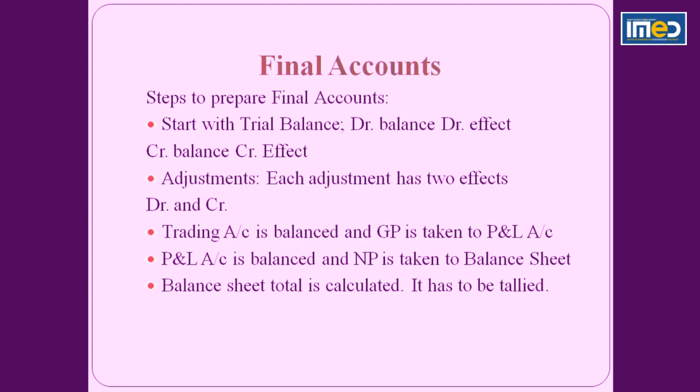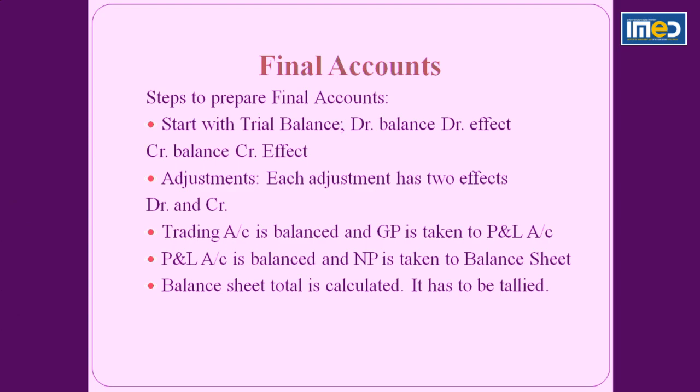Now, after trial balance, you will find adjustments. Adjustment means that which is not covered in the whole cycle of journal, ledger, trial balance. It is after the trial balance. So adjustments like the closing stock of the business is valued. What is the closing stock value that will be given? So that will be the adjustment.